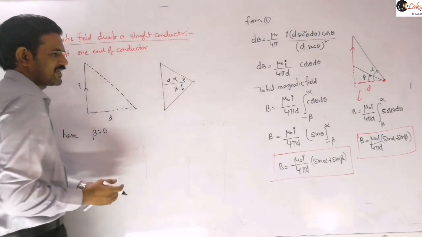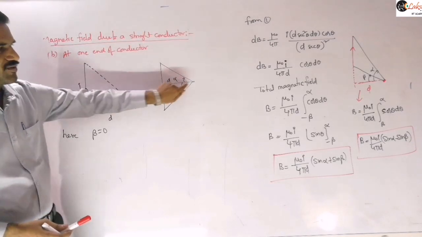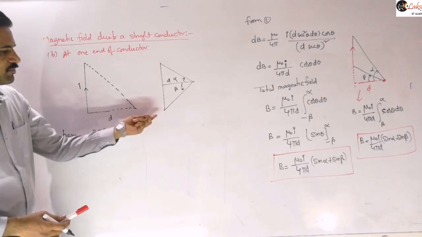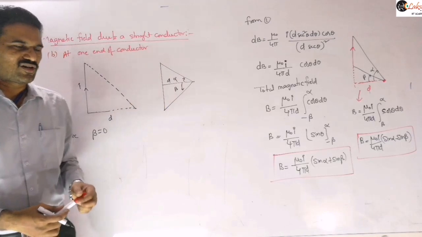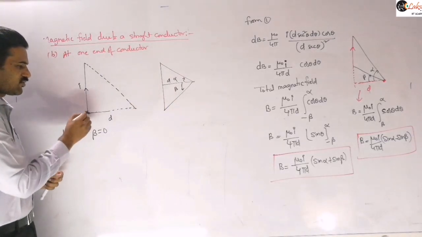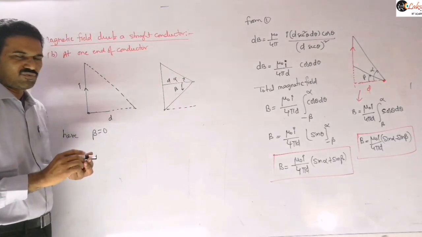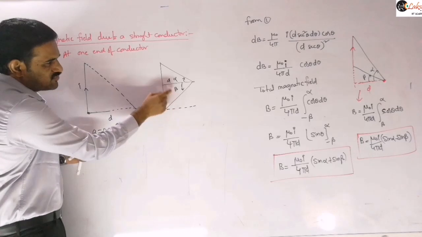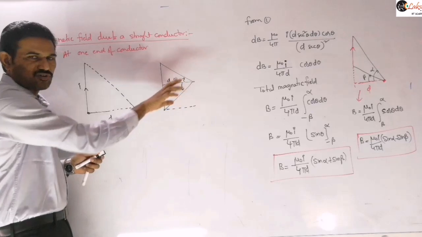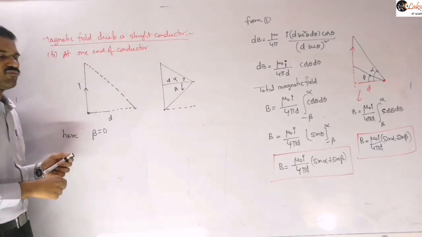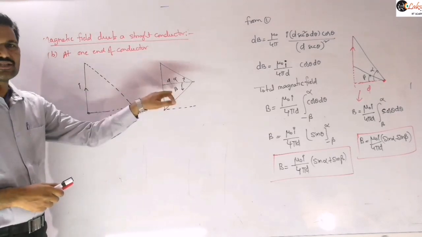Alpha is the angle made by the line joining this one end of the conductor to the point with the normal. This is the normal here, the perpendicular distance d. And beta is the angle made by the line drawn from the other end of the conductor with this normal. Now what we are taking is this end of the conductor, and we are finding the field at one end only. So when we are finding it near one end of the conductor, these two lines will coincide with each other. The perpendicular distance d and this beta line will overlap on each other. So they are coinciding, which means beta value is 0.